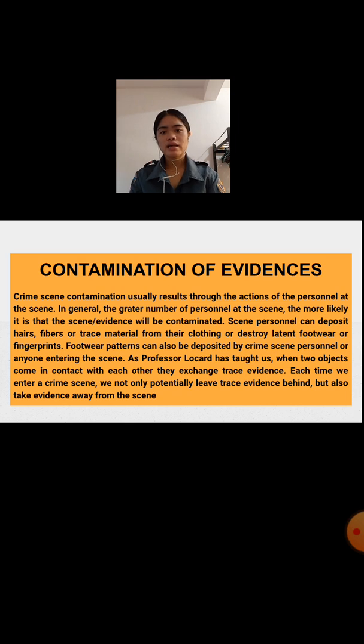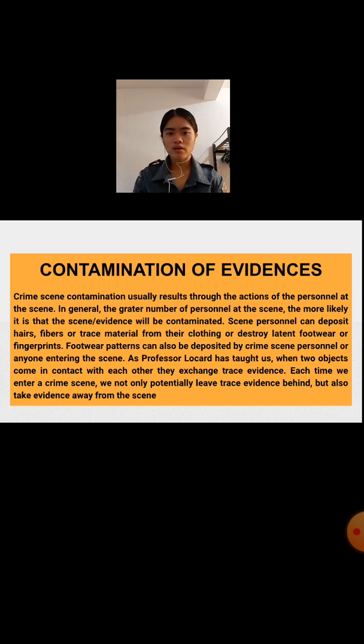Contamination of evidence. Crime scene contamination usually results from the actions of the personnel at the crime scene. In general, the greater the number of people at the scene, the more likely it is that scene evidence will be contaminated. Scene personnel can deposit hair, fibers, or trace materials from their clothing, or destroy latent footprints or fingerprints. Footwear patterns can also be deposited by crime scene personnel or anyone entering the crime scene.